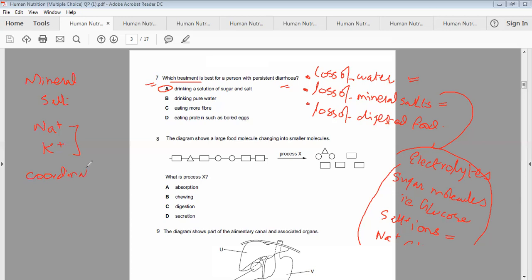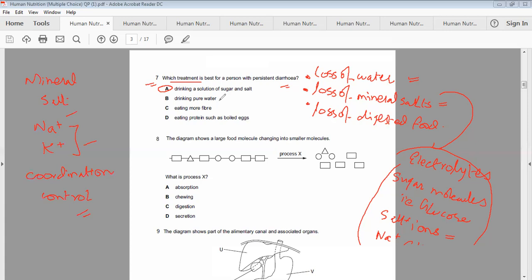Your senses work properly just because of the electrolyte balance, that is the ample amount of sodium ions and potassium ions present inside each and every cell to conduct the nerve impulses and all the coordination messages that run all over the body. So drinking of solution of sugar and salt is the best option.